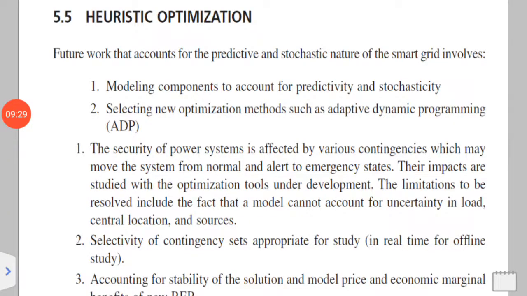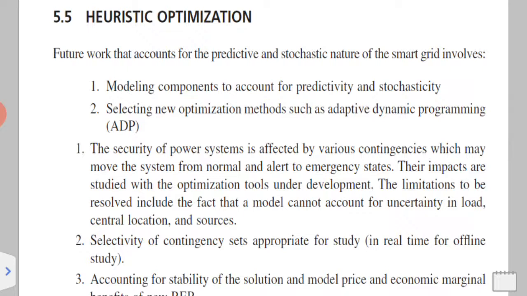The next one is heuristic optimization. This optimization is used for predicting the nature of smart grid involvement. The first is the modeling component, the second is selecting a new optimization. In a power system, it has its own security and is in the normal state, but if any problem or contingency occurs, it moves from the normal state to the alert state or the emergency state.